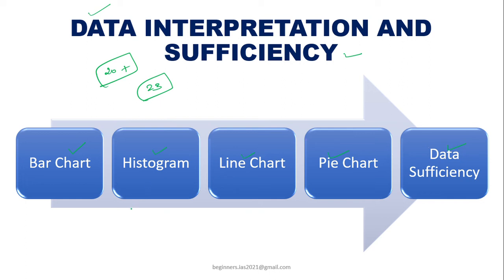See what is contained in the bar chart. It is a graph having rectangular bars whose length is proportional to the value it represents. The bars can be plotted vertically and horizontally. You have to find out the answers from the numerical data. Similarly, histogram and line chart, and then pie chart and data sufficiency, which is very important.